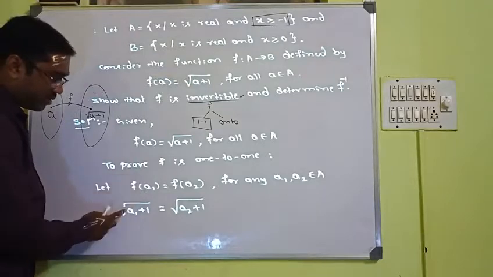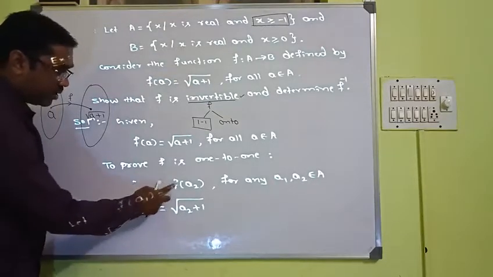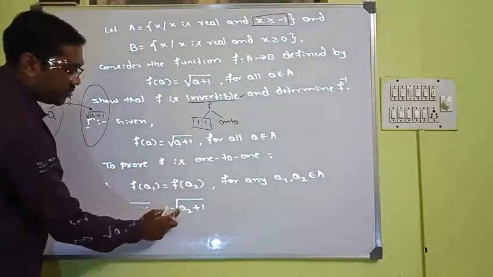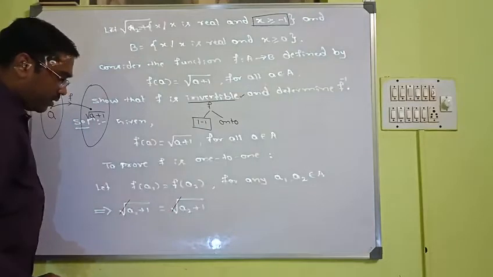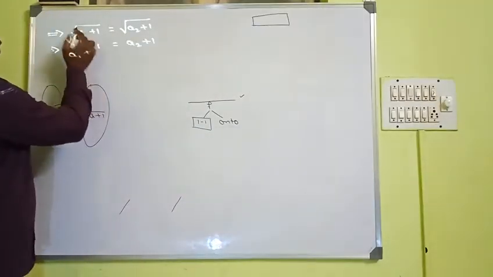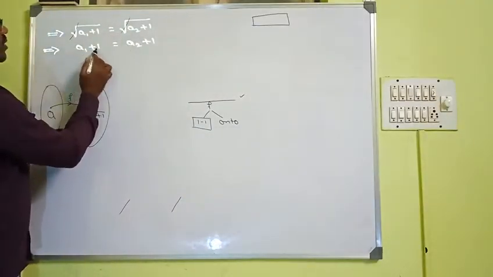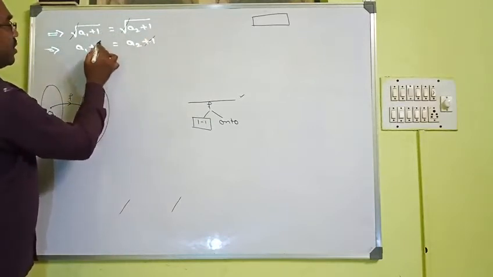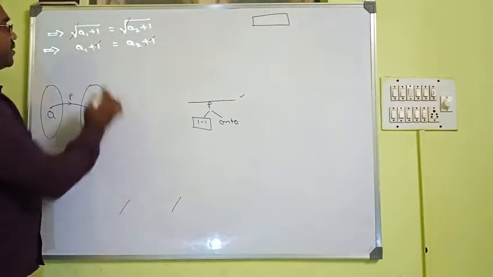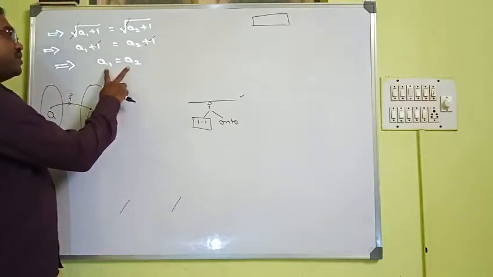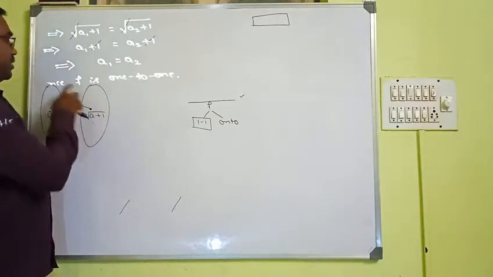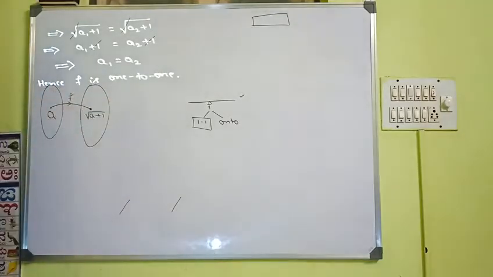What is f of a1? Root of a1 plus 1. f of a2, by using this definition, you will get root of a2 plus 1. Now what happens? Root and root will get cancelled. After cancelling root and root, you will get a1 plus 1 is equal to a2 plus 1, and 1 and 1 will get cancelled. So you will get a1 is equal to a2. So by considering the images are the same, we have proved that the pre-images are also the same. That shows that the function f is 1 to 1. Hence the function f is 1 to 1.